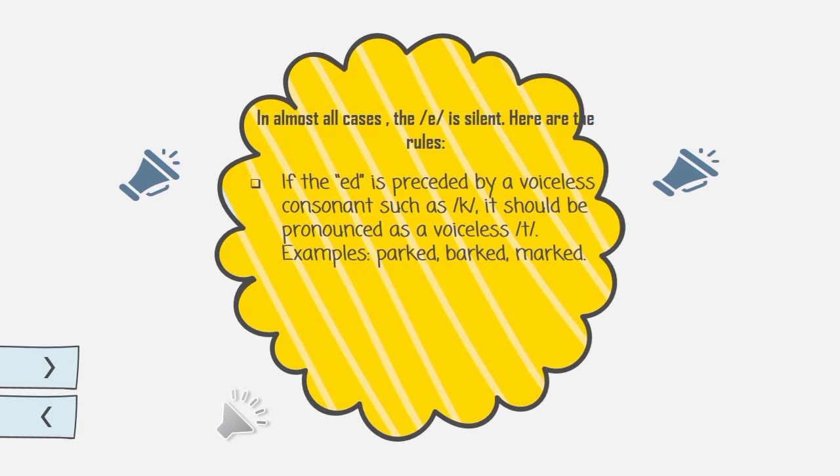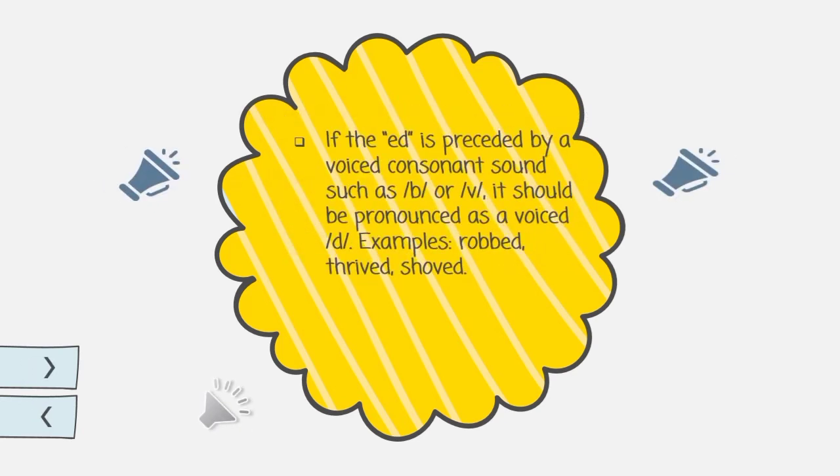Here are the rules. If the ED is preceded by a voiceless consonant such as K, it should be pronounced as a voiceless T. Examples: parked, barked, and marked. If the ED is preceded by a voiced consonant sound such as B or V, it should be pronounced as a voiced D. Examples: rubbed, thrived, and shoved.